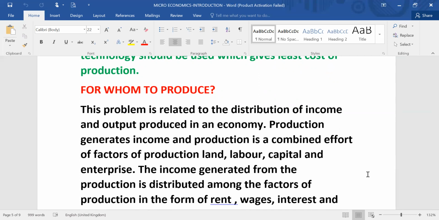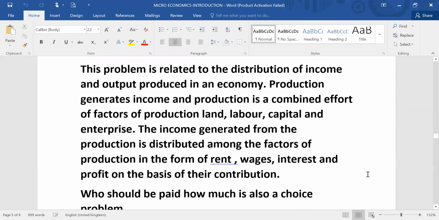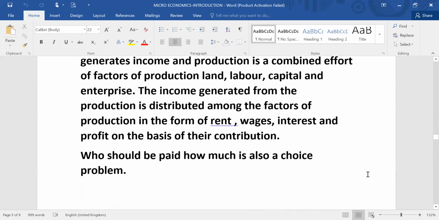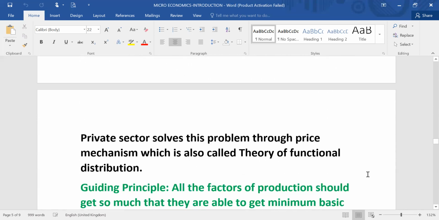That income is to be distributed among the factors of production in the form of rent, wages, interest, and profit, on the basis of their contribution in the production process. Who is to be paid how much is again a problem of choice.